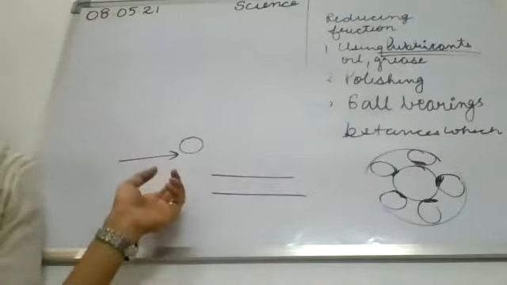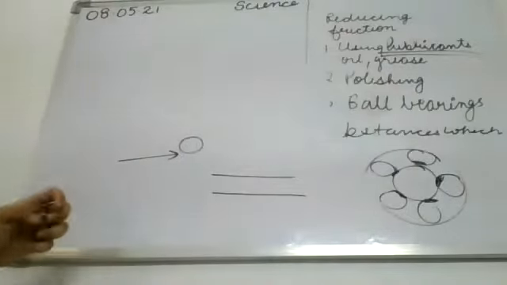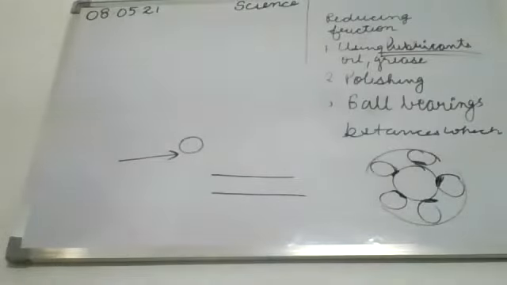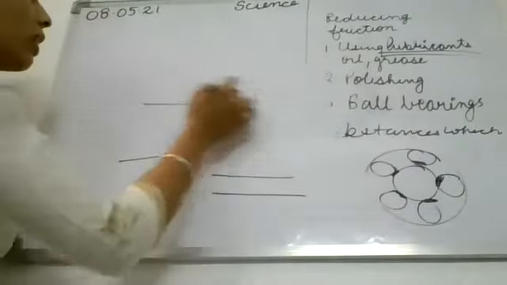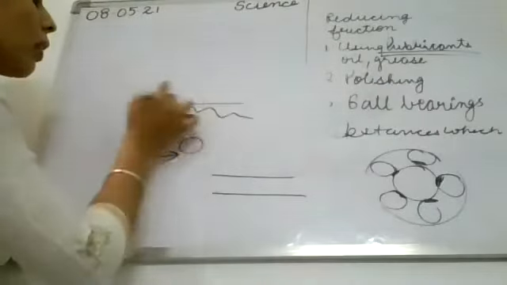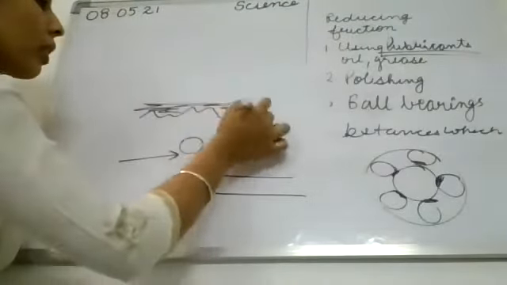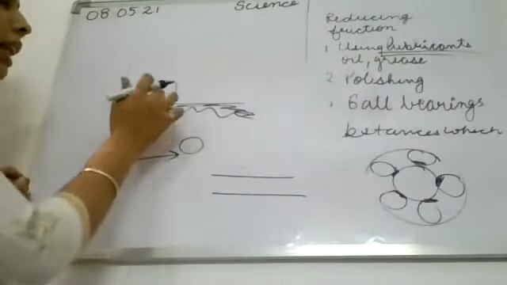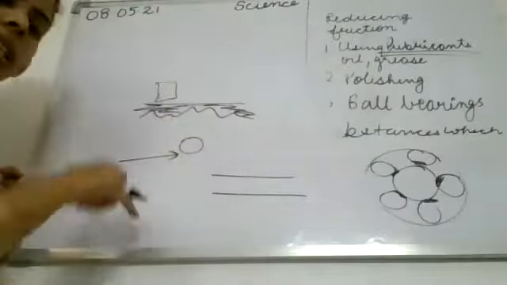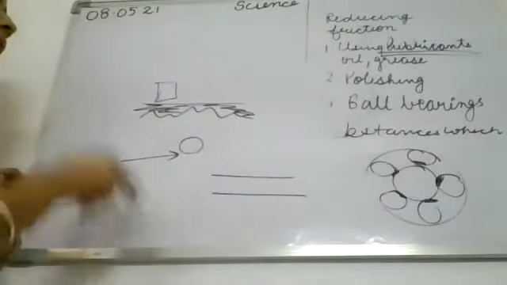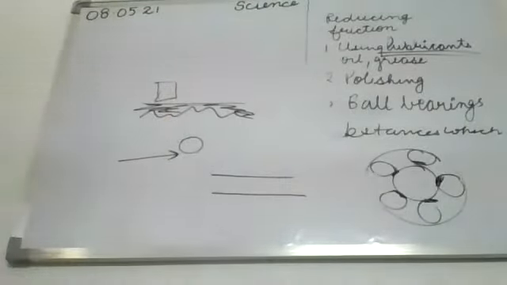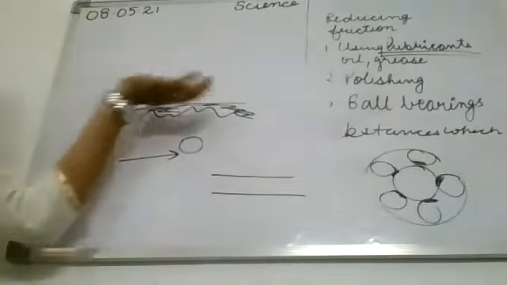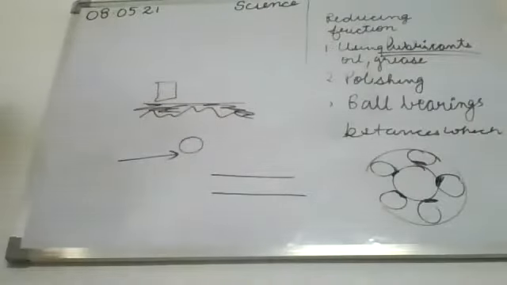Okay, a thin layer is formed there, and moving surfaces do not directly rub each other. That I have told you, that the rough surface that is there, now a layer is formed. So if there is any object, if I place it over here, then there will be a decrease in the irregularities. So there is a decrease in the friction. Clear? And the movement of this box will be very easy and very smooth.